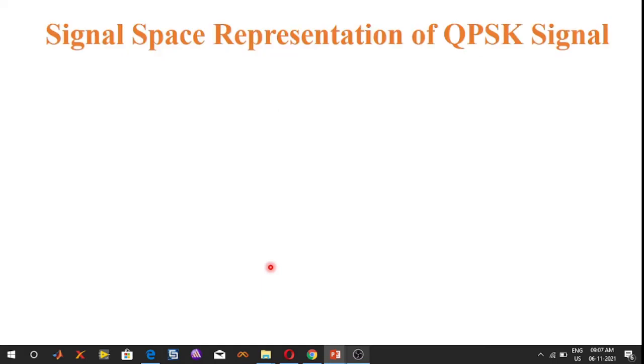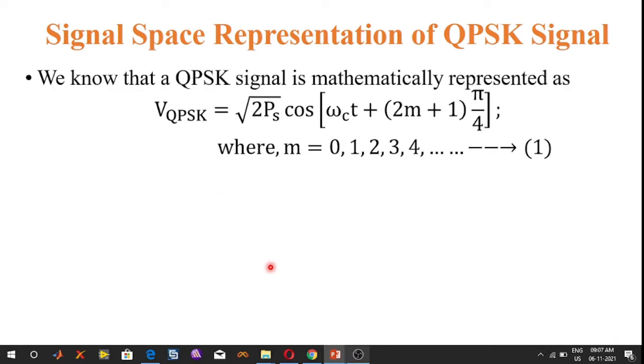Next, we are going to discuss the signal space representation of the quadrature phase shift keying signal. We know that the mathematical expression of the quadrature phase shift keying signal is V_QPSK equals square root of 2Ps cos of (omega_c t plus (2m plus 1) pi by 4), where m is equal to 0, 1, 2, 3 and so on.